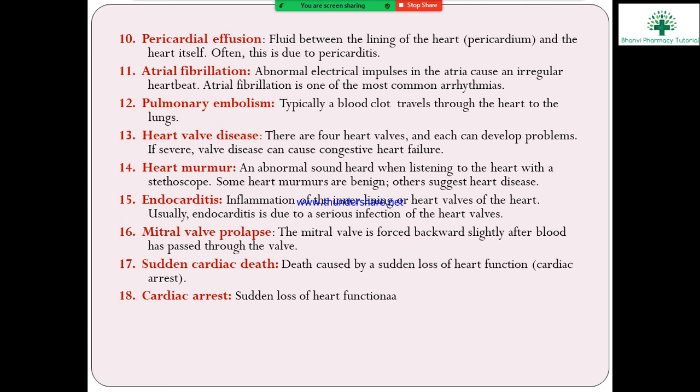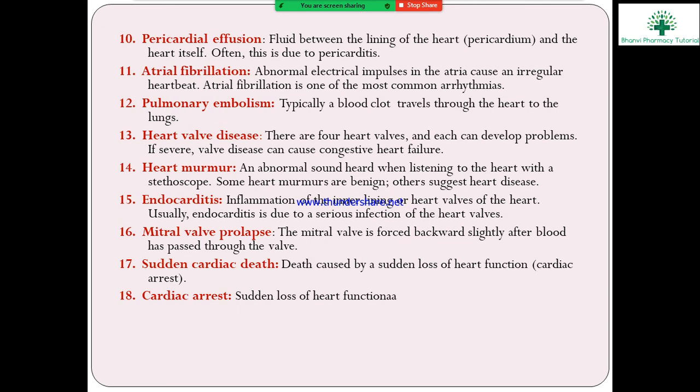Next, mitral valve prolapse. What is the mitral valve? It means the bicuspid valve. In prolapse, the bicuspid valve is forced slightly backward after blood has passed through the valve, causing a deficiency, with insufficient opening and closing of the valve.